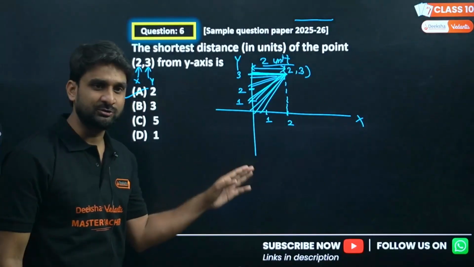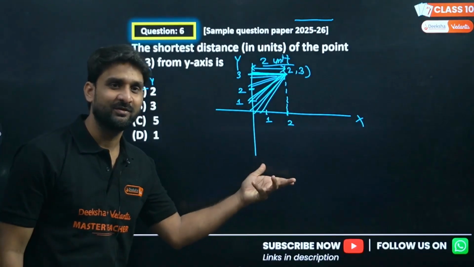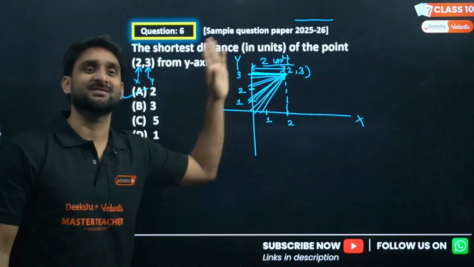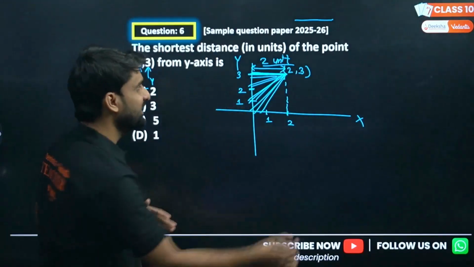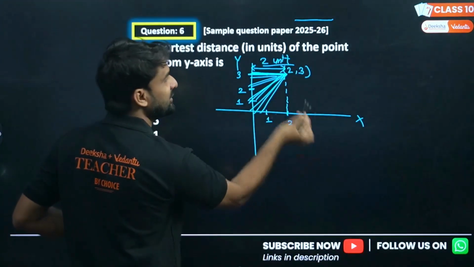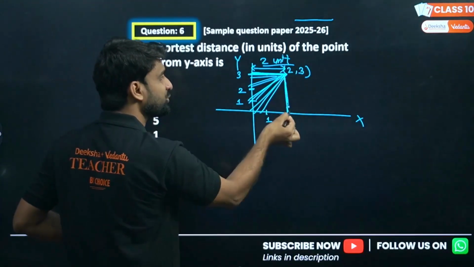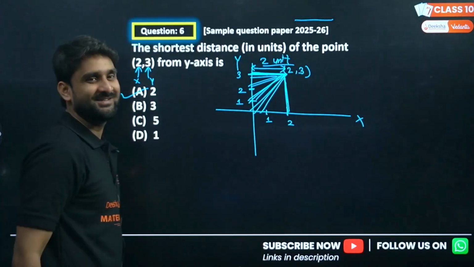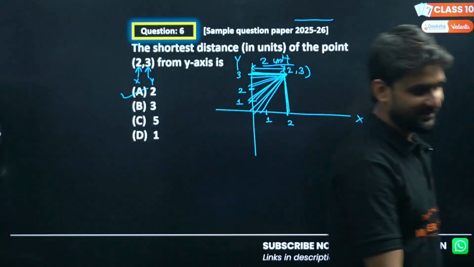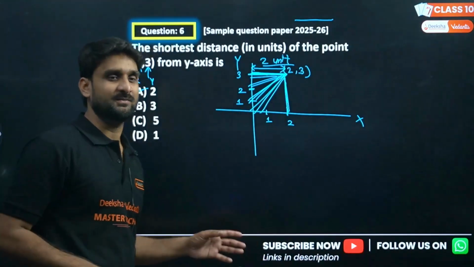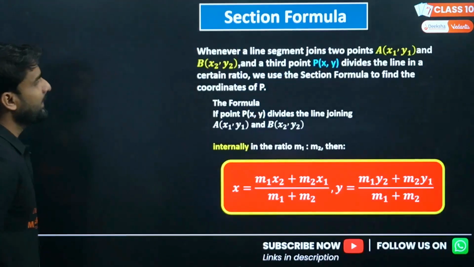This question can also be asked in another form: the shortest distance in units of the point (2, 3) from the x-axis. So what will be the answer? If I ask you the shortest distance of this point from the x-axis, this will be the shortest distance, and this will be the y coordinate. So the answer will be 3. So I have just told you this question is very easy but a bit tricky. I hope you have understood.